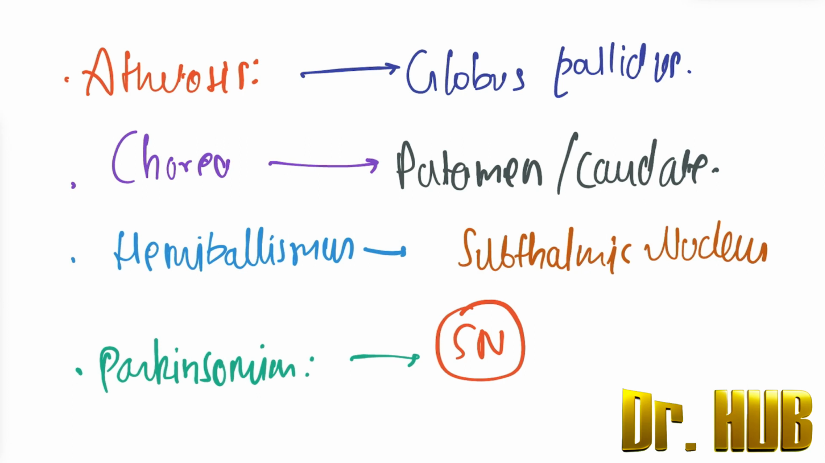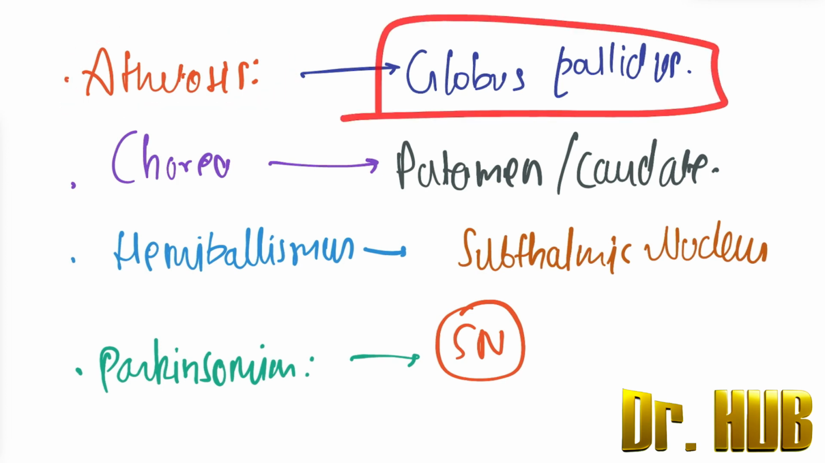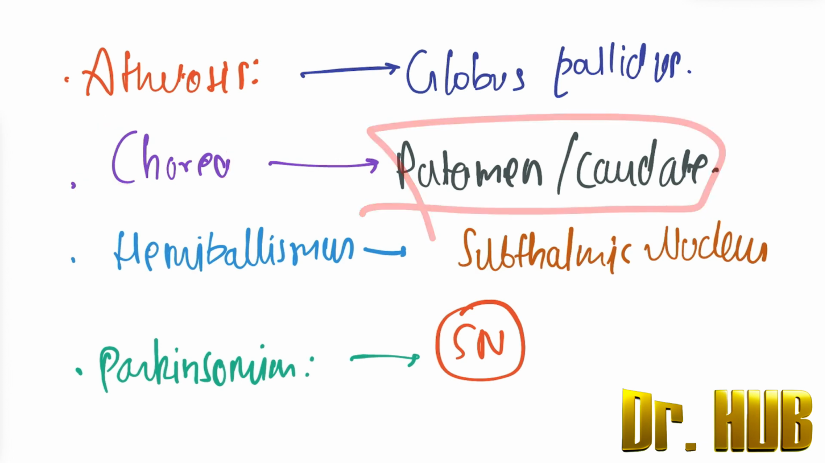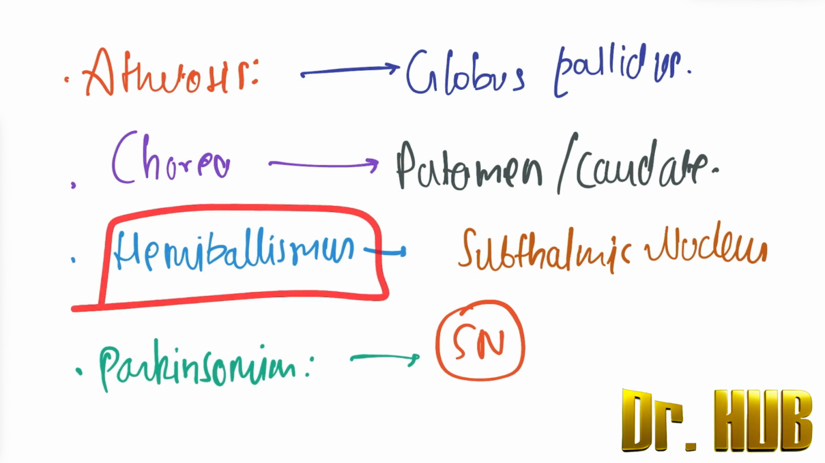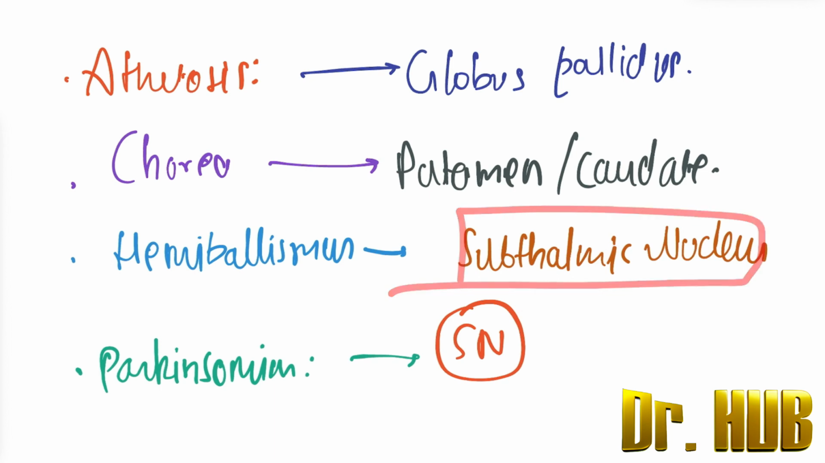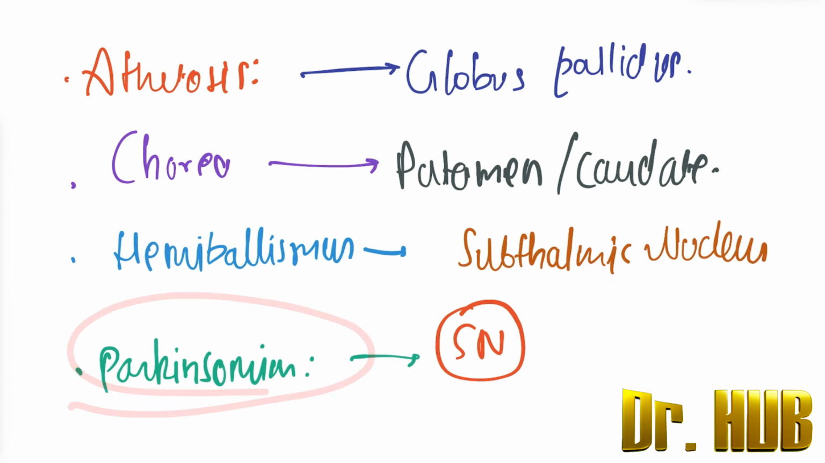So to recap, the movement disorder site lesions. There is athetosis. Athetosis is concerned with the globus pallidus. Next comes chorea. The site of lesion in chorea is the putamen as well as the caudate. Next is hemibalismus. In terms of hemibalismus, there is the subthalamic nucleus. Then comes Parkinsonism. Parkinsonism will be the SN, that is the substantia nigra.